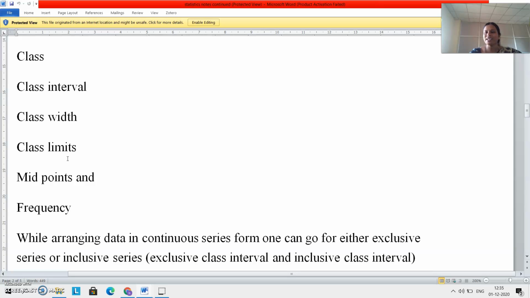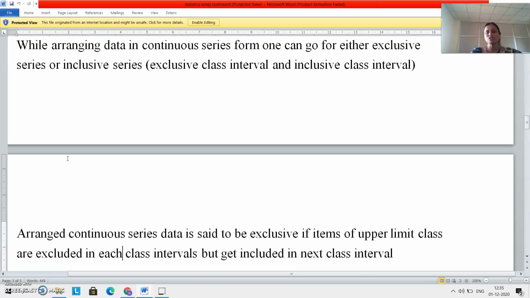Try to understand. You can arrange data either on discrete series basis or on continuous series basis. When the variable takes a specific value, you will go for discrete series. When the variable takes a range of values, you will go for continuous series. When you arrange data in continuous series, you should be aware of concepts known as class interval, class width, class limits, midpoints, frequency, which we have already discussed in the third session. When you arrange data in continuous series form, you can arrange in two ways, either in exclusive continuous series form or in inclusive continuous series form. Exclusive class interval, also known as inclusive class interval.